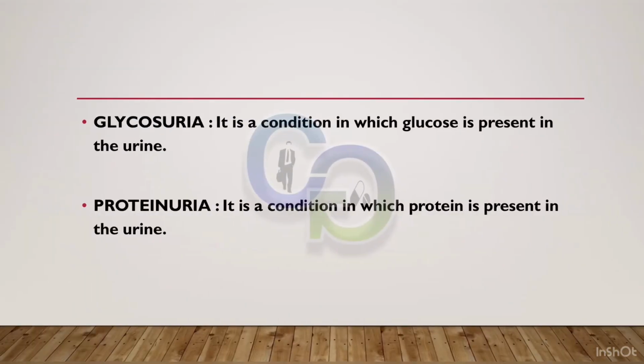Glycosuria. It is a condition in which glucose is present in the urine. Proteinuria. It is a condition in which protein is present in the urine.